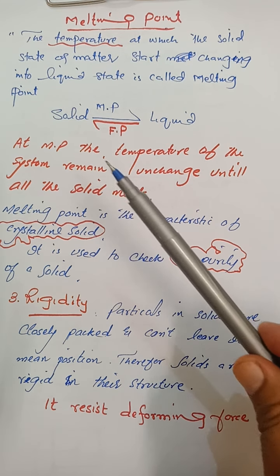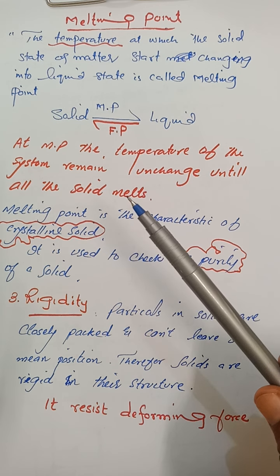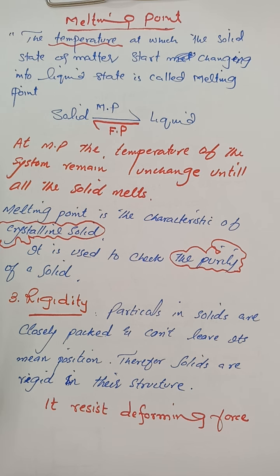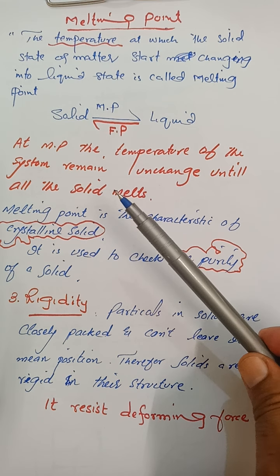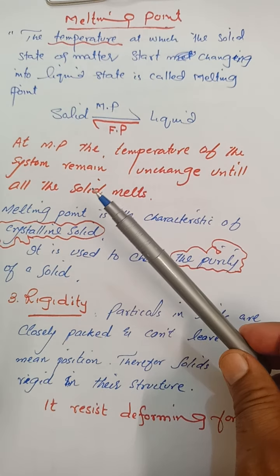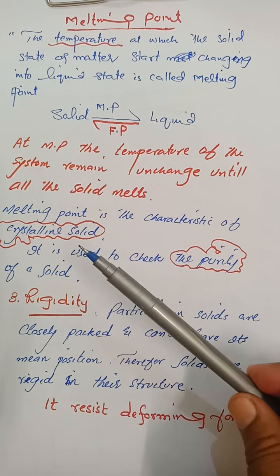Remember that at the melting point, the temperature of the system remains unchanged until all the solid melts. It is somewhat similar to the boiling point, where the temperature of a liquid remains constant no matter how much heat is supplied, because, as we have explained, the extra heat is utilized to break the intermolecular forces. Here, when a solid starts melting, until it melts completely, the temperature will remain constant. So the melting point is a characteristic of the crystalline solid.